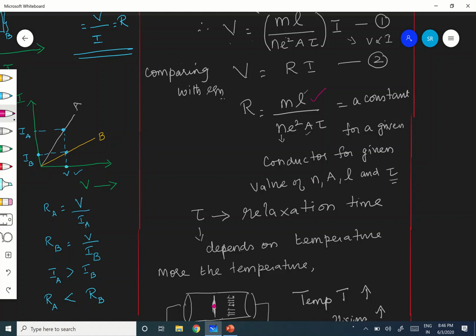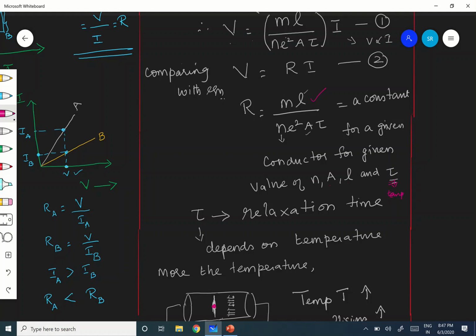And for given values of n, A, l, that is the length and area of cross section, everything, R is dependent also on tau. Tau depends only on temperature. At a given temperature, tau is a function of temperature only. Are you following? Is this clear?